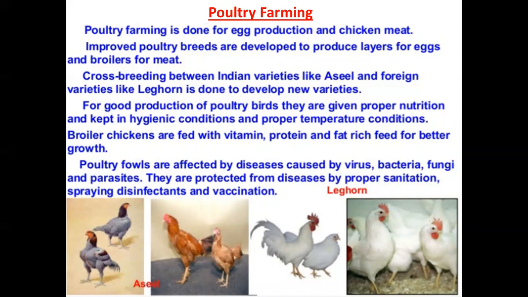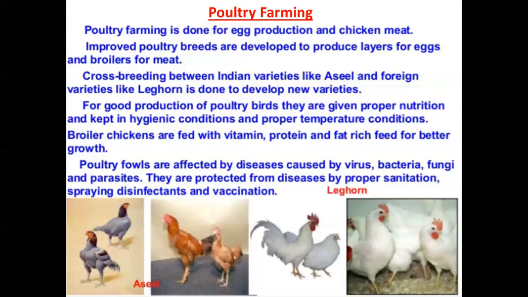Next, improved poultry breeds are developed to produce layers for eggs. Layers are also known as eggers. That means they provide eggs, so they can be considered eggers as well. So the first one is layers for eggs, and broilers for meat. On the basis of this, it is divided into two: one category will provide only eggs, and the second category will provide meat.